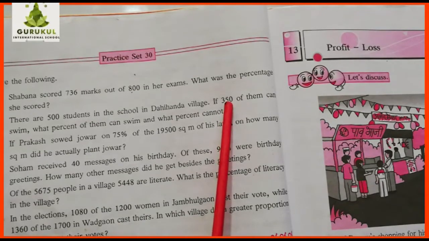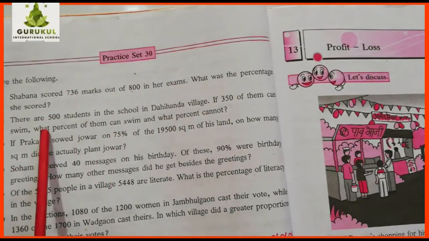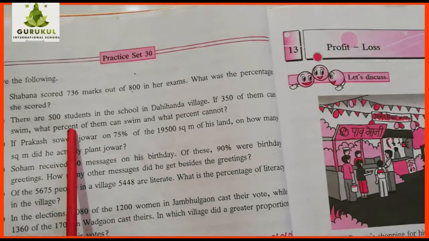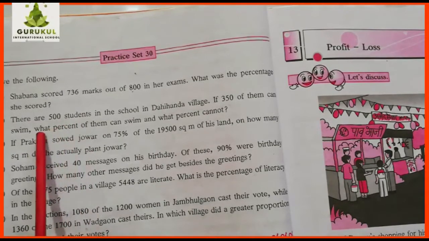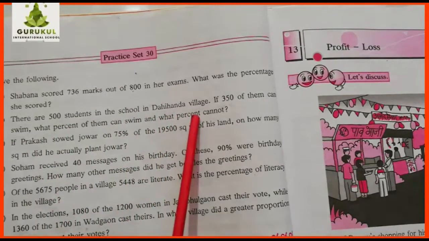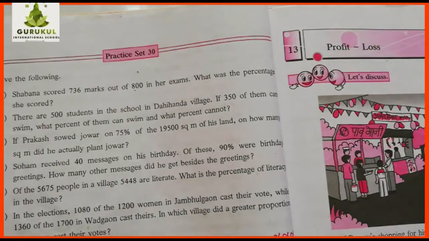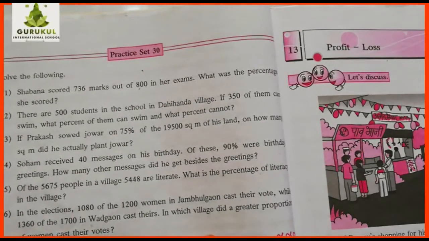Is it clear? That is a ratio. 350 out of 100 students can swim. You have to find what percent. Percent means out of 100. Is that clear? Percent means out of 100. What percent of them can swim? You have to find. And what percent cannot swim? Is that clear? Both you have to find. First we will find the percentage of students who can swim. And then we will find the percentage of students who cannot swim.